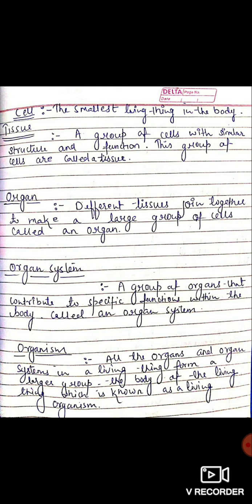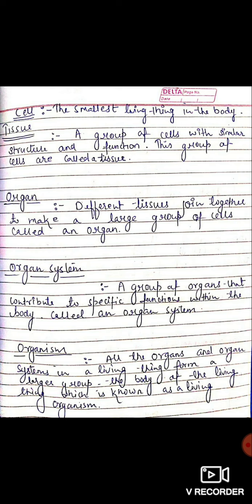What is an organ? An organ is basically when different tissues join together to make a large group of cells called an organ. Like brain, heart, stomach, kidney, these are organs and they are made up of different tissues. When these different tissues join together, they make a large group of cells called an organ.